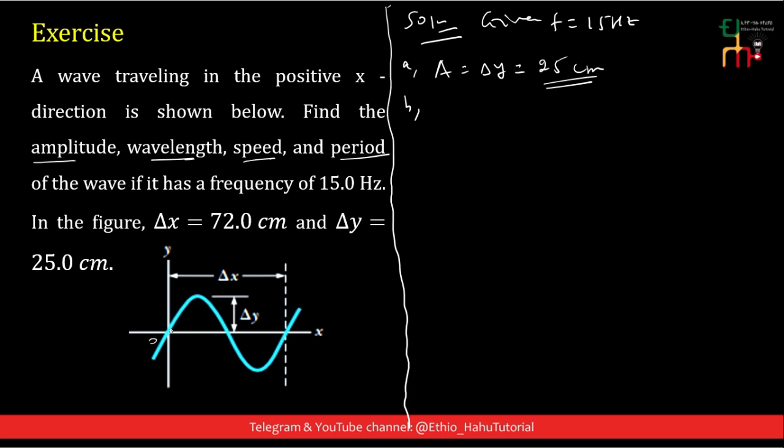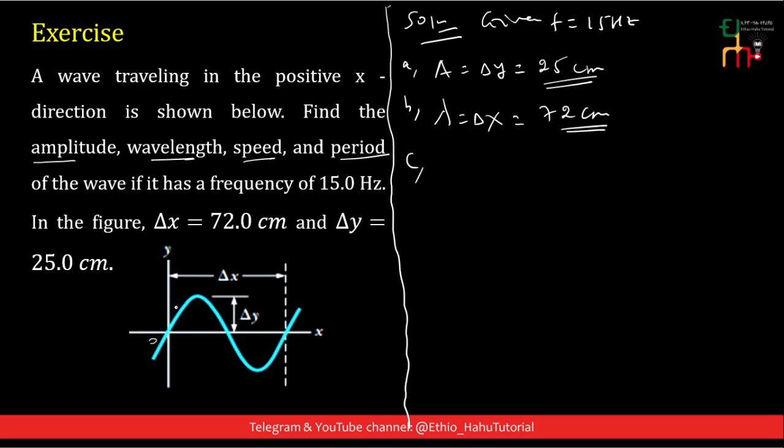B, wavelength. Wavelength is the distance between two consecutive crests or troughs. Or we get this point after one period, and the distance traveled by the wave in one period is known as one wavelength. Therefore, the distance between this point and this point is one wavelength. Wavelength is equal to delta x, because we get this point after a time interval of one period, and the distance traveled in one period is one wavelength, and delta x is 72 centimeter.